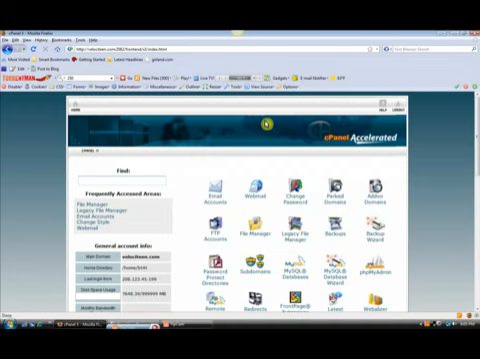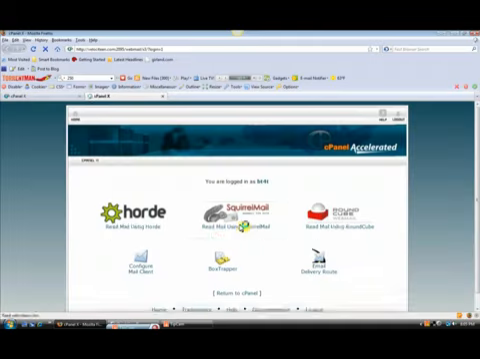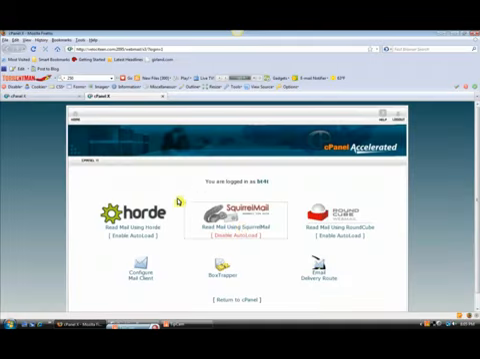Now, in order to access your email account, you will have to have administrative privileges, of course, in order to access it from cPanel. But in cPanel, just click on Webmail. Go to Webmail Login. Now, this is the access page for the administrator. You have the choice of Horde, Squirrel Mail, and Roundcube.